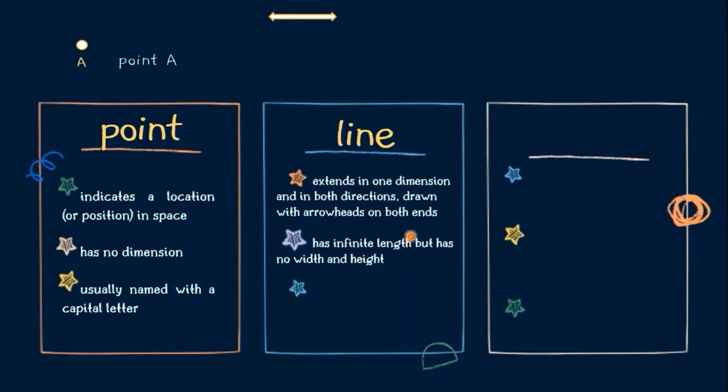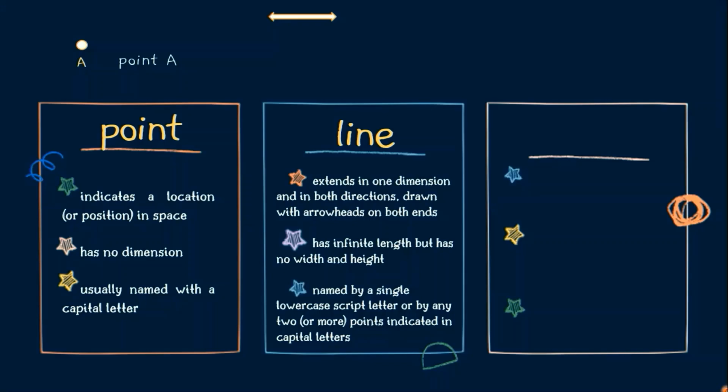Pero ang line, it has one. Meron siyang length. When we say infinite length, humahaba itong line. Meaning, it can be extended in both directions, left and right. That is why arrowhead yung nasa dulo niya. Arrowhead means that it can be extended forever, infinitely.